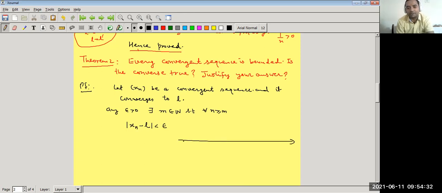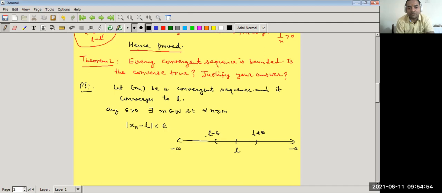We have already discussed convergent sequences in my previous lecture. So what happens when we say the sequence is convergent? This sequence converges to point L if we take a neighborhood around point L of radius epsilon, L plus epsilon and L minus epsilon.